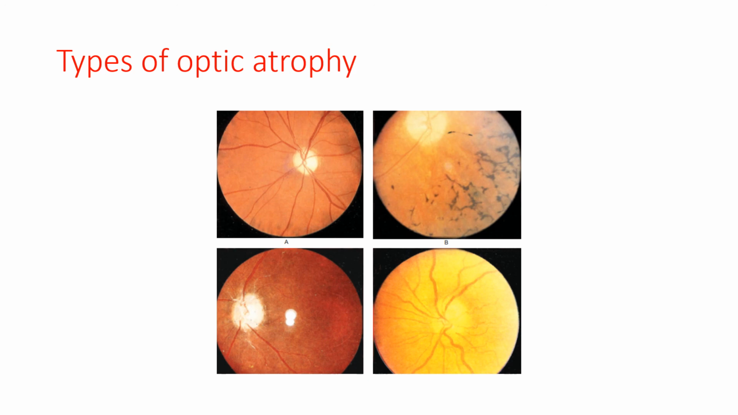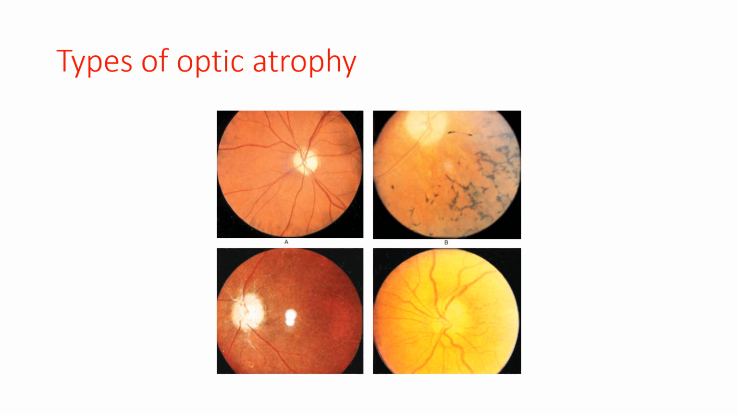Here in case of picture B, a waxy pallor of the disc will be there. You can see that it's a case of retinitis pigmentosa, picture B. There will be attenuated vessels. A waxy pallor of the disc will be there, and the margins won't be so sharp as you see in case of picture A.